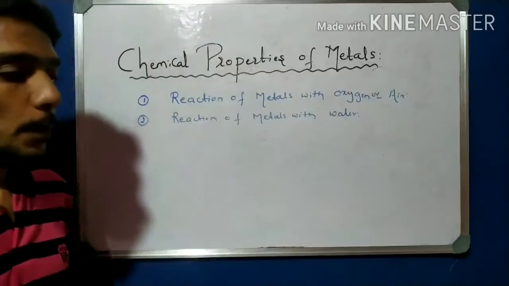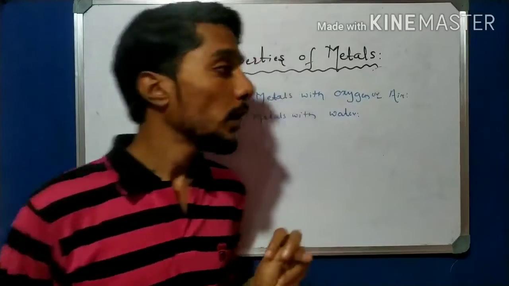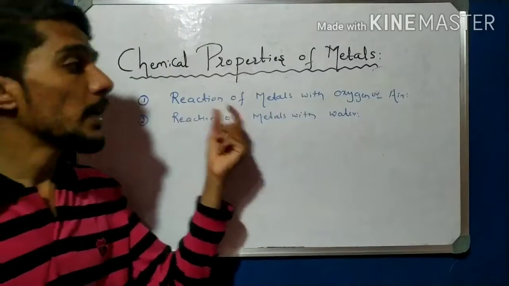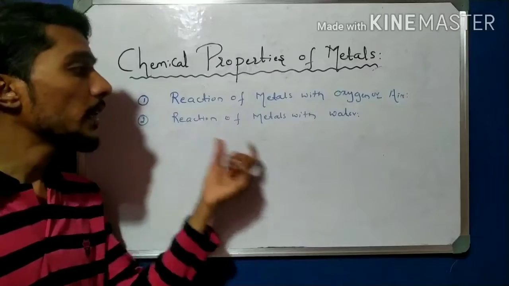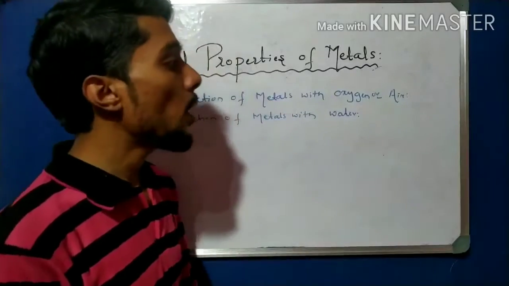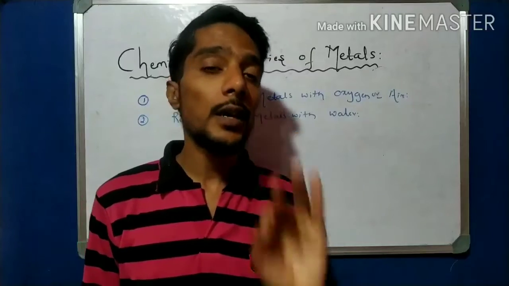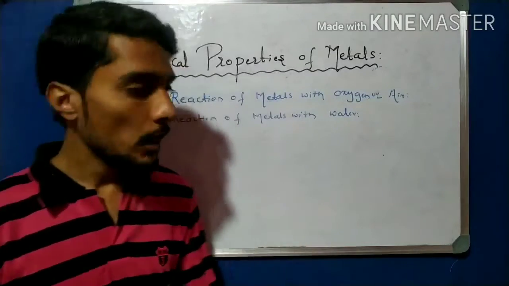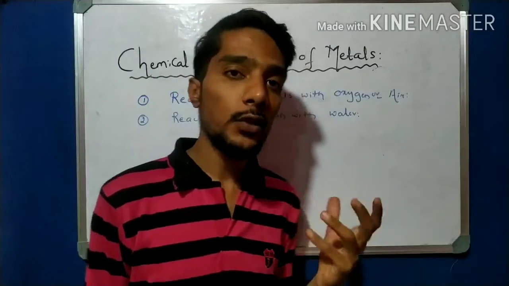Now in the chemical properties of metals, in this video we cover only two concepts. One concept is the reaction of metals with oxygen, also called air, and the other is the reaction of metals with water. And for water, there are three types: one is cold water, one is hot water, and one is steam. We will cover these two concepts one by one with good examples and questions.